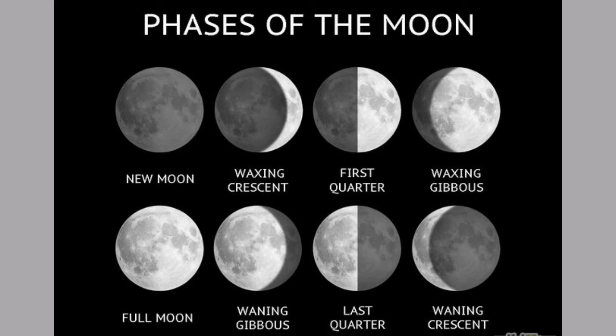These lit and unlit portions of the Moon are called the phases of the Moon or lunar phases. These phases are named as full moon, new moon, crescent, first quarter and last quarter, depending upon how much the sunlight lights up the Moon.